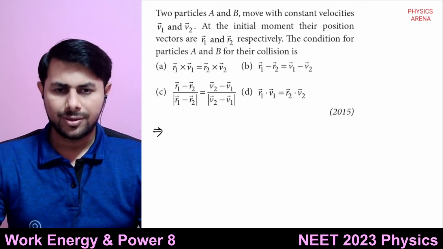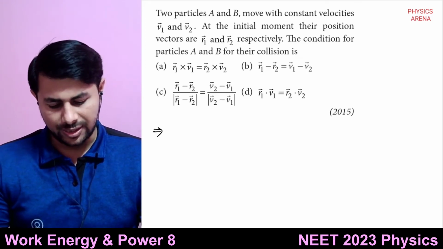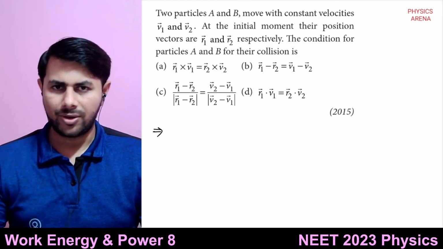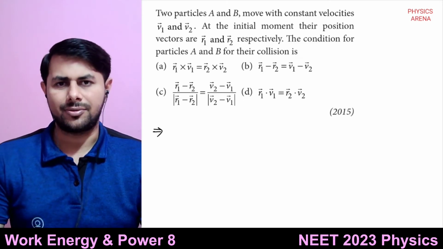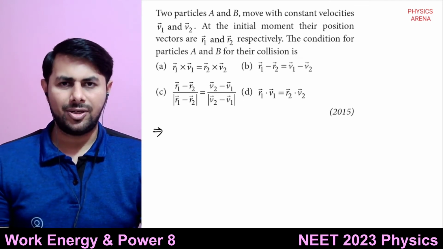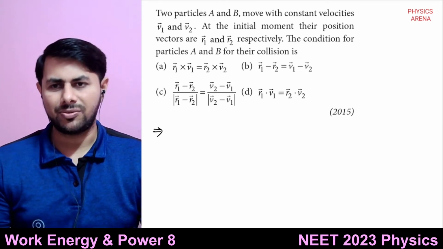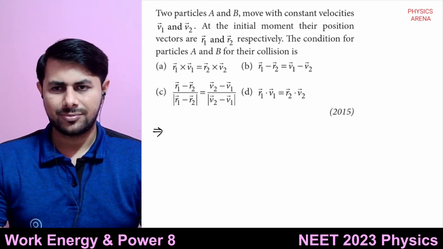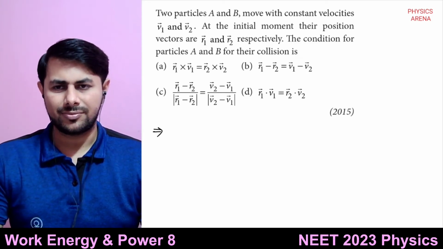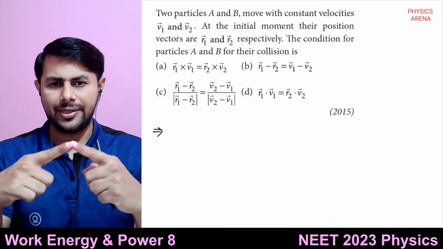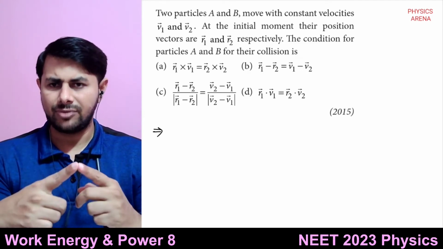Sorry. So there are two particles. Their position vectors are r1 bar and r2 bar. Velocities are also given, at time t equals 0. So after time t, if the particles collide, what can you say about their position vector? At the time of collision of two particles, their position vectors will be equal,